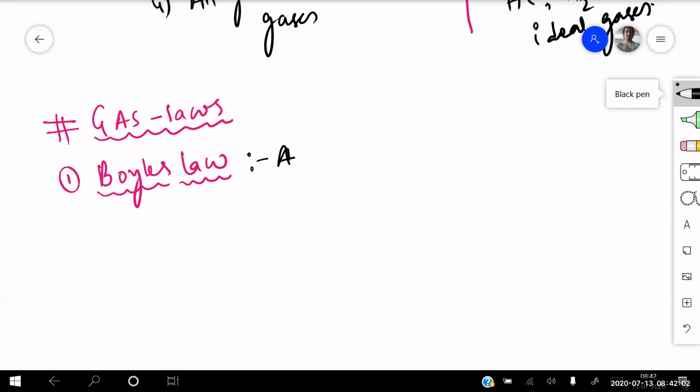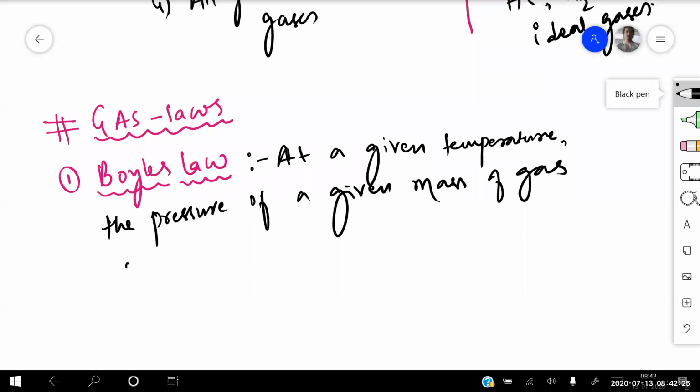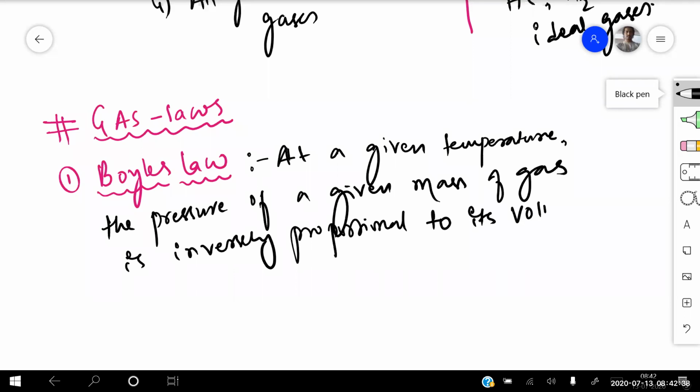At a given temperature, the pressure of a given mass of gas is inversely proportional to its volume.